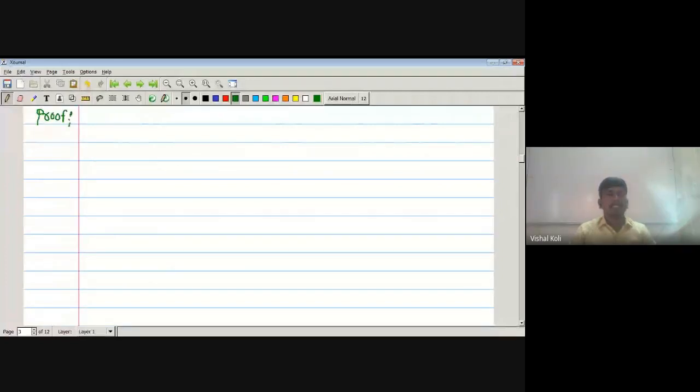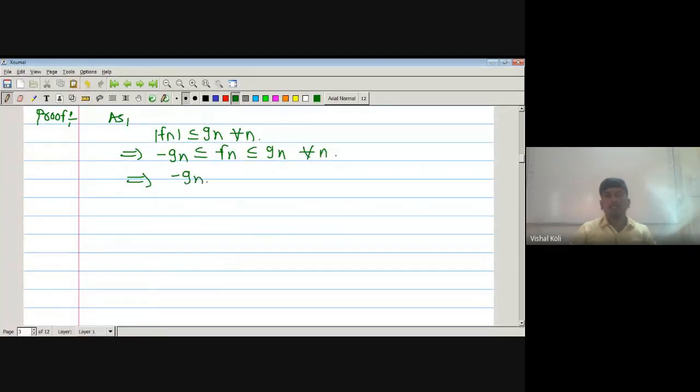Okay, here modulus of Fn is less than or equal to Gn for all n, which implies that Fn lies between minus Gn and plus Gn for each value of n. So minus Gn is less than or equal to Fn, and Fn is less than or equal to Gn.